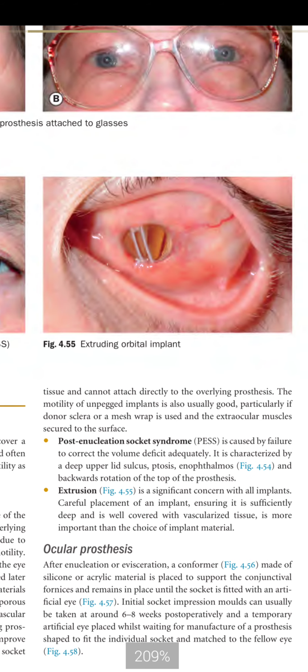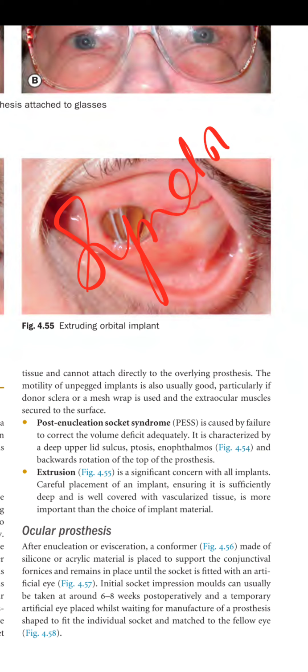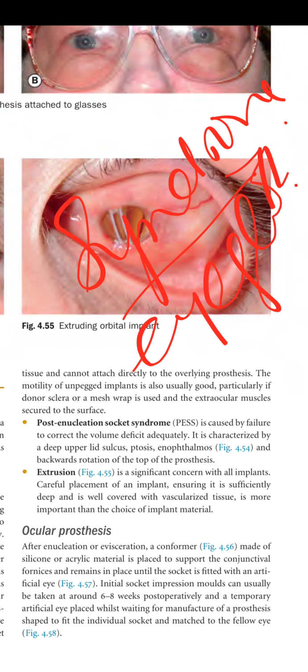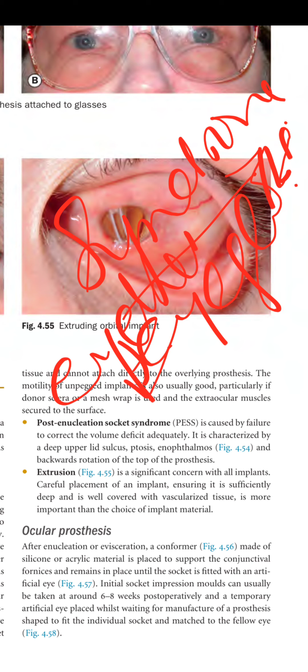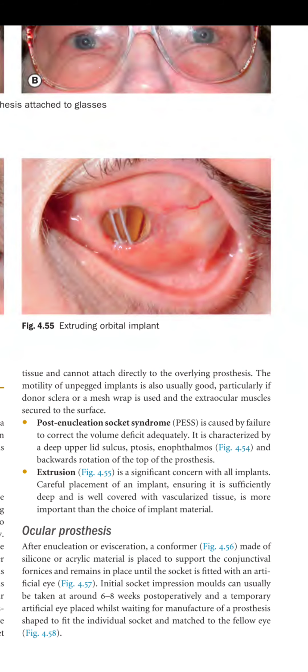Post-enucleation socket syndrome. It is basically a syndrome which occurs when you remove the eye globe, and there are certain changes that occur in the eyelids which may cause this type of syndrome. For example, there can be ptosis, there can be discharge, there can be entropion as well, and there can be deep sulci as well. Post-enucleation socket syndrome is caused by the failure to correct the volume deficit adequately. It is characterized by a deep upper lid sulcus, ptosis, enophthalmos, and backward rotation of the top of the prosthesis.